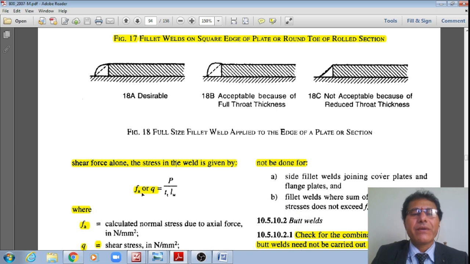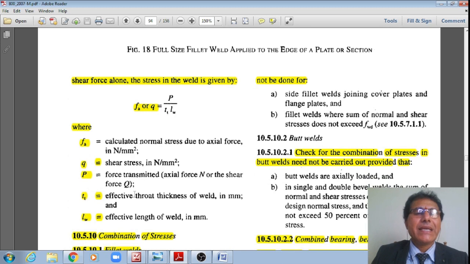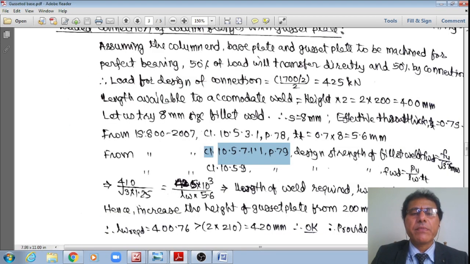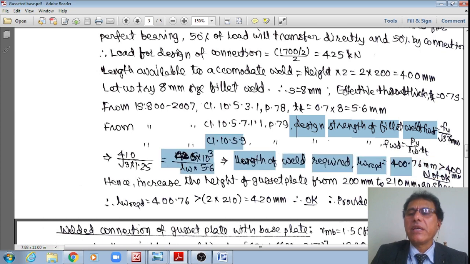The stress in the weld, either FA or Q as appropriate, should be the load divided by the effective area of that weld, that is, the length of the weld multiplied by the effective throat thickness TT. Therefore, I just recall these formulae from IS 800, students. Hence, I am substituting into that. This is the first formula: FWD is equal to FU divided by root 3 multiplied by gamma MW, and also simultaneously FWD is equal to PU divided by LW multiplied by TT.